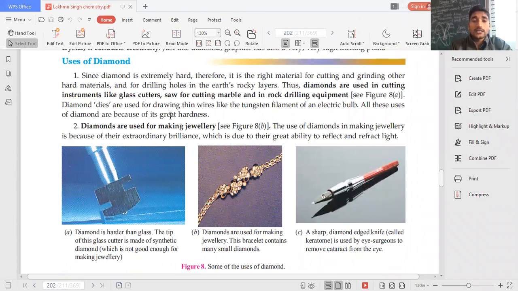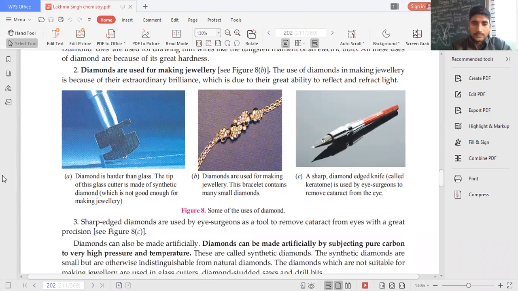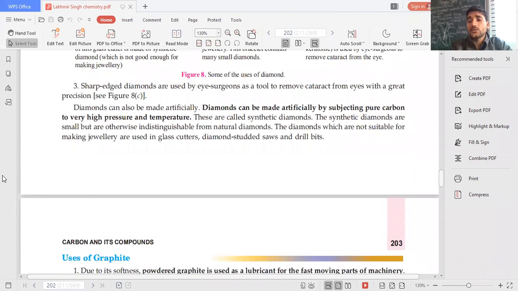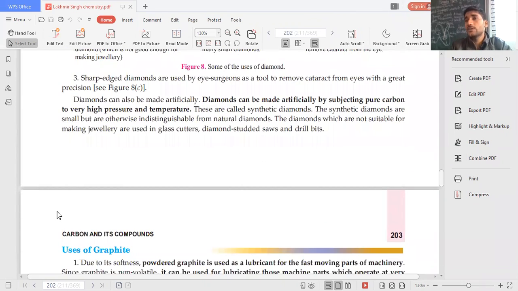Diamonds are used in cutting instruments like glass cutters, saws for cutting marble, in rock drilling equipment, etc. Diamond is used in making jewelry as well, right? Diamonds can be made artificially also because it is carbon.